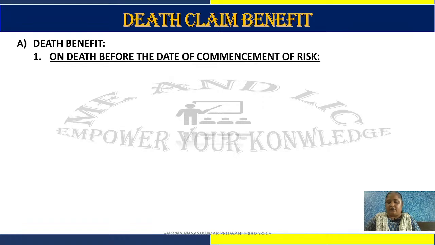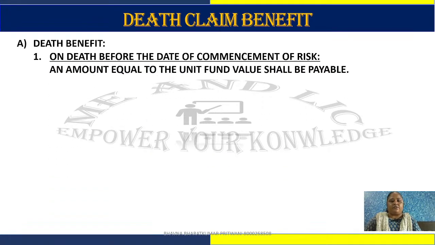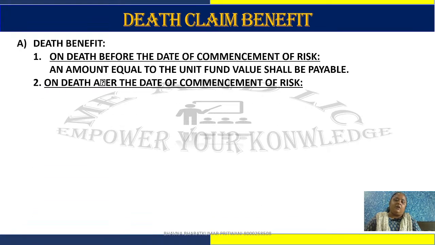So death claim benefit in this plan is divided in two parts, because in the case of children, risk cover doesn't start immediately if they are less than 6 years old. So before the date of commencement of risk, an amount equal to unit fund value shall be payable to the nominee.